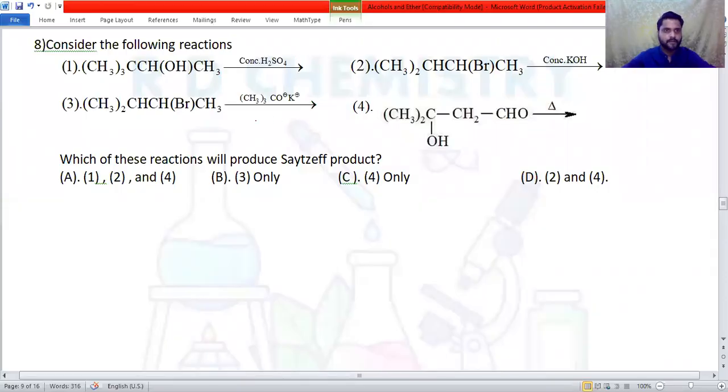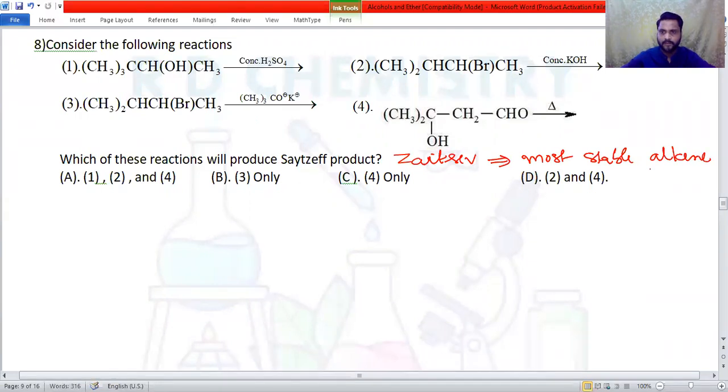Question number 8. Consider the following reactions. They are given alcohol, alkyl halide compound, and the fourth compound is aldol, with OH and CH both there. The question is: which of these reactions will produce Zaitsev product? According to Zaitsev, the product should be the more stable alkene. The most stable alkene.